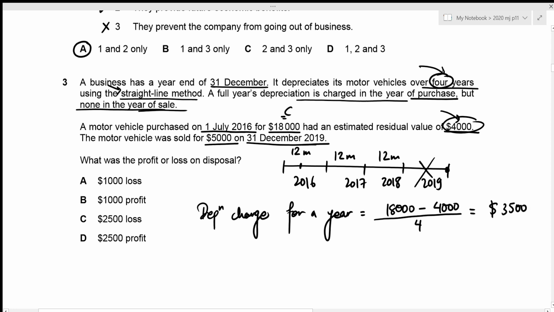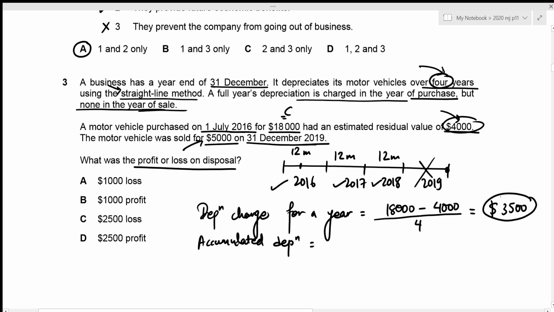Alright, we are asked to figure out the profit or loss on disposal. And in order to figure out the profit or loss, we need to compare our sale proceeds, which is 5,000, to the net book value. And in order to figure out the net book value, we require our accumulated depreciation, right? So the accumulated depreciation in this case is just going to be the sum of depreciation for the 3 years, 2016, 2017, and 2018. And we know that the depreciation for each of these 3 years is going to remain constant at 3,500. So in order to figure out the accumulated depreciation, we can just multiply the depreciation charge for a year by 3. So that's 3,500 times 3, which results in our accumulated depreciation to be 10,500.